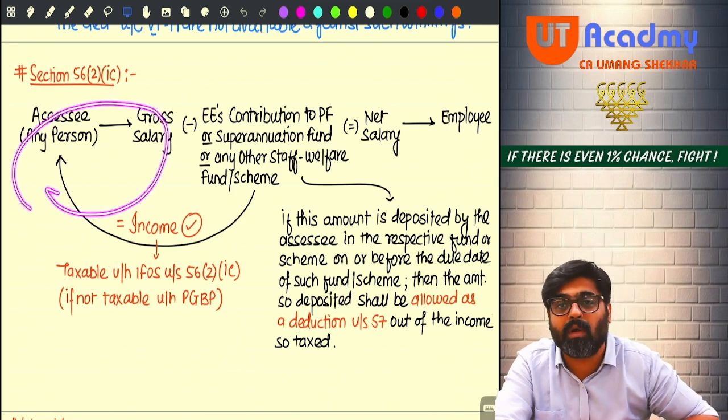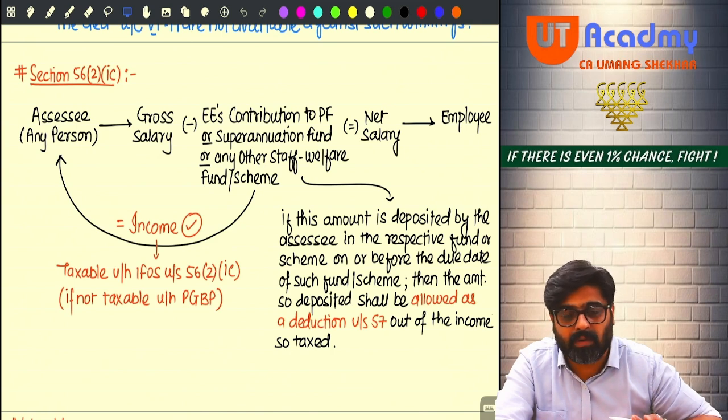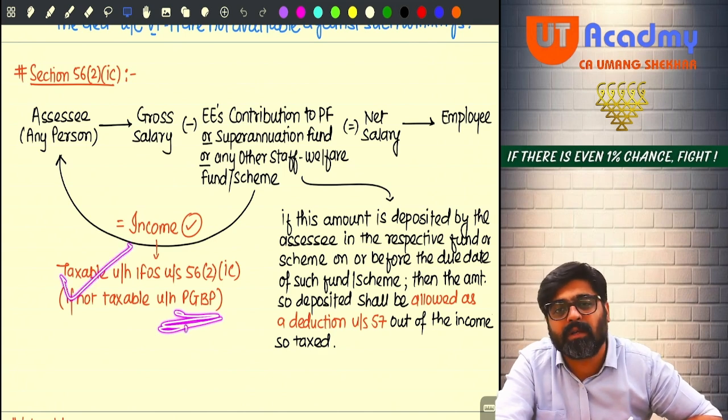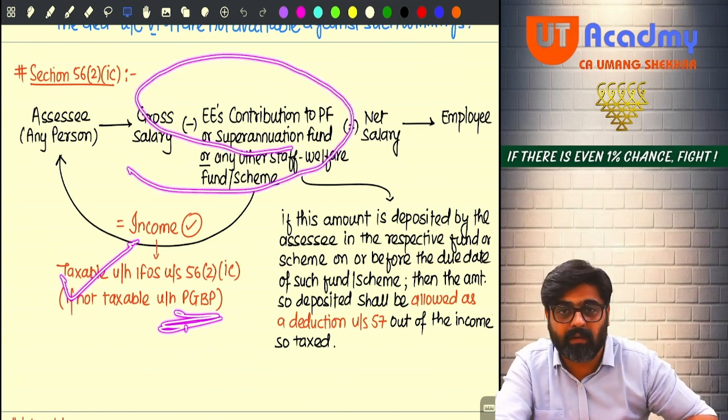Because you are not doing any business or profession. So if the amount cannot be taxed under the head PGBP, then this amount has to be taxed under the head IFOS. Getting my point? Now the amount which you have deducted, that amount is already considered as your income.